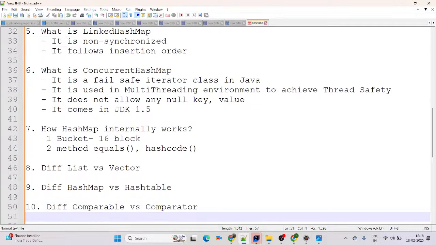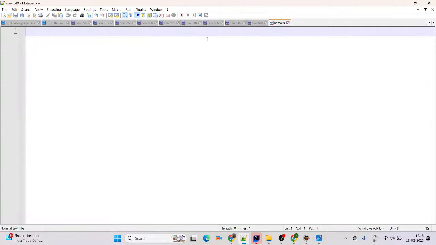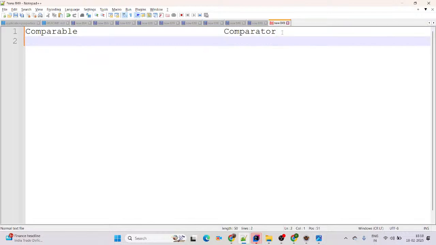Differentiate comparable versus comparator. This is also a very commonly asked interview question nowadays. For that, I am just going to open a new window in Notepad. Here, this is Comparable and this is Comparator. You can simply say both are functional interfaces, because there is a single abstract method available.